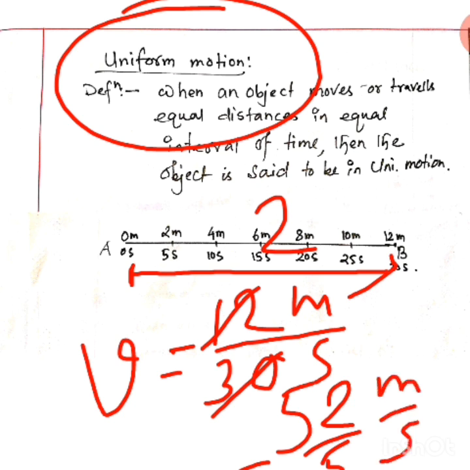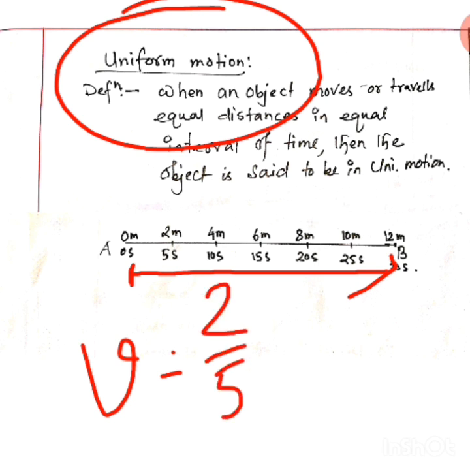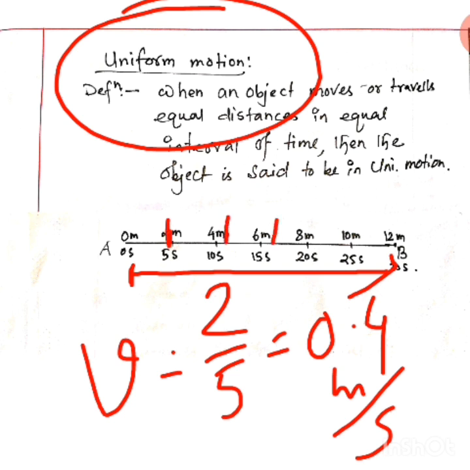Now you see, this is the speed, 2 by 5. You can write in decimal numbers also. 2 by 5 means what? 0.4. Clear? If you divide, it will be 0.4 meter per second. So what you are getting, this is the speed of the object. Now let me see whether this speed is same at each and every point or not.